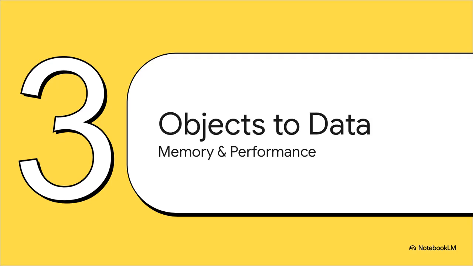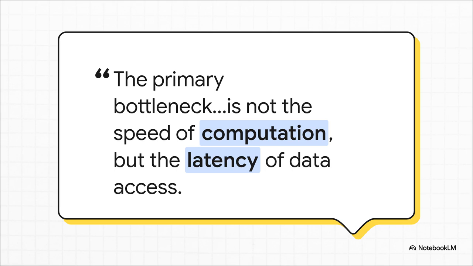All right, buckle up because this next shift, it's a huge one, especially for any code where performance is king. This is about completely rethinking how we structure our data. We're moving away from just thinking about abstract objects and getting down to the nitty-gritty of how things are actually laid out in memory. And why does this matter so much?